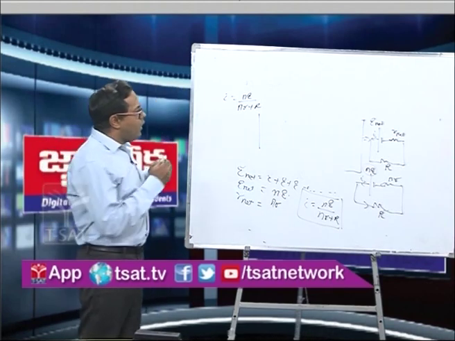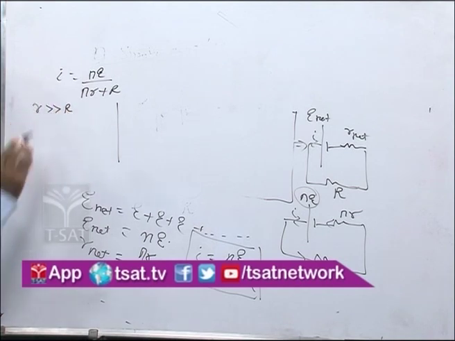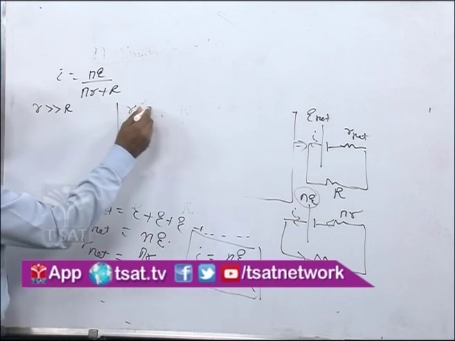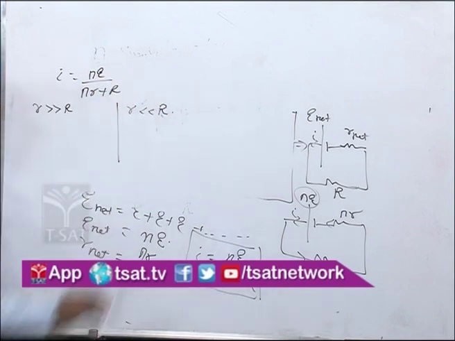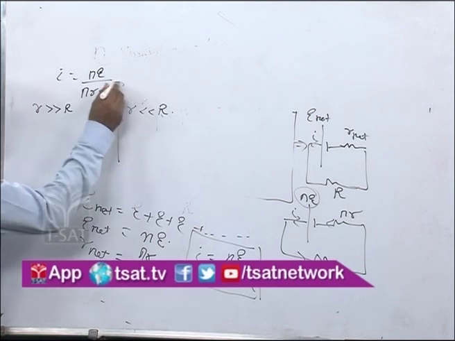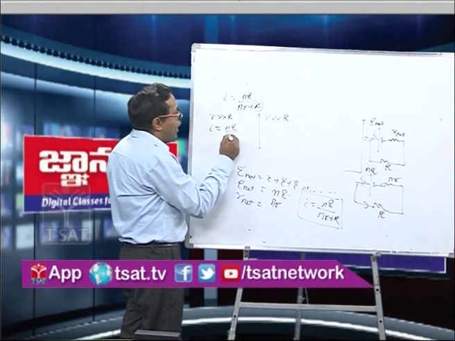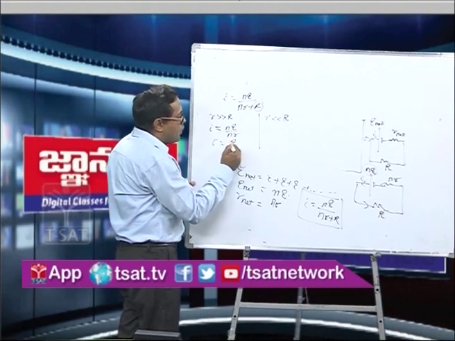So if, for example, small r is much greater than capital R, one case can be the internal resistance of the cell is much greater than the external resistance, and the other case can be r is much less than capital R. Now in the first case, if the internal resistance of the cell is much greater than capital R, then we can neglect capital R, and I will be nearly equal to NE by NR, or I will be equal to E by r.